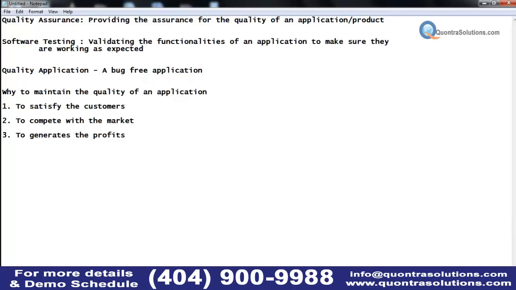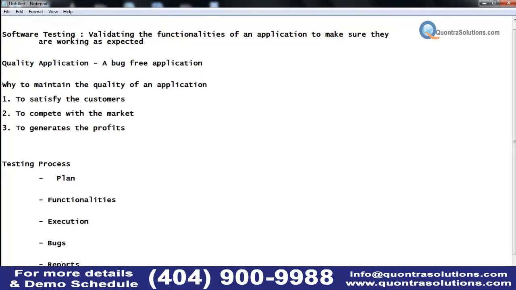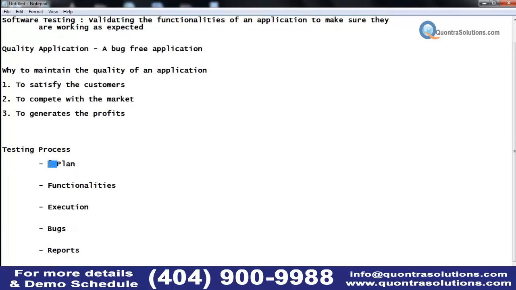So it's not that simple as we just stated the software testing in one line, saying validate the functionalities as per the requirements, right? So it's a process. Testing process: first a plan should be there, then functionalities, execution, bugs, reports, right? These are the steps. The plan should be there.